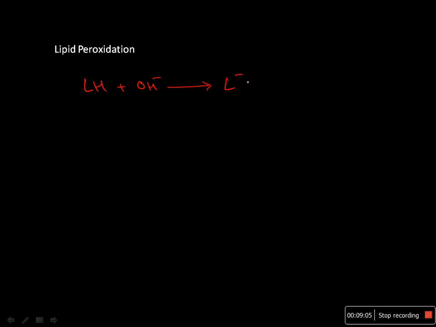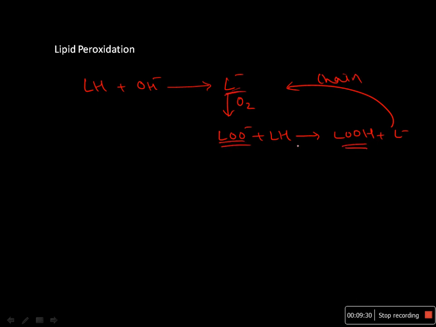So a lipid radical, or fatty acid radical, will be formed, and under aerobic conditions this would produce peroxide, and this can react with another fatty acid to produce hydroperoxide, and along with that one more fatty acid radical is produced, and this chain reaction goes on and more free radicals are produced, which are dangerous, right? The chain reaction goes on until the whole lipid is peroxidized, unless the free radicals are completely eradicated.